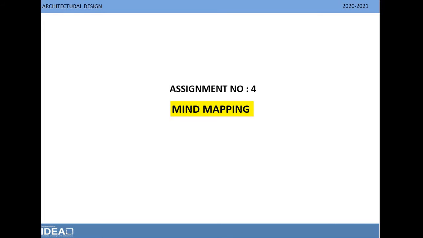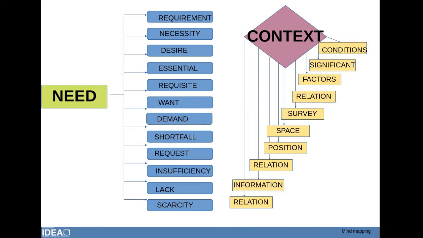Assignment number 4, Mind Mapping. This mind mapping of words like context, form and need helped me to understand these words' relation with other things.